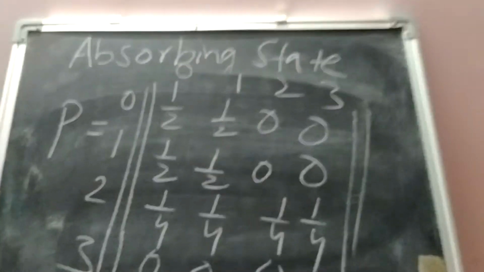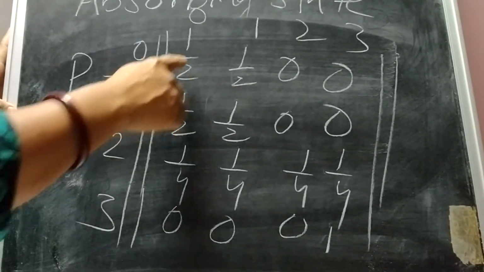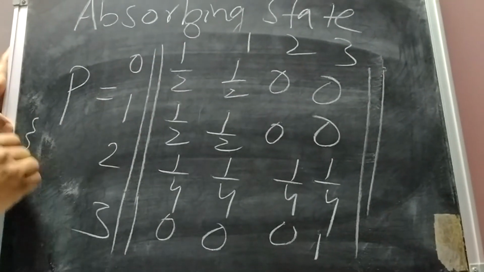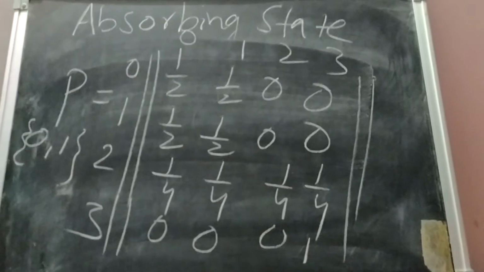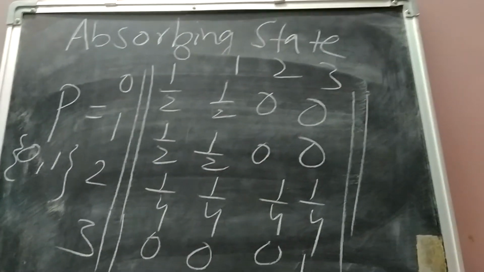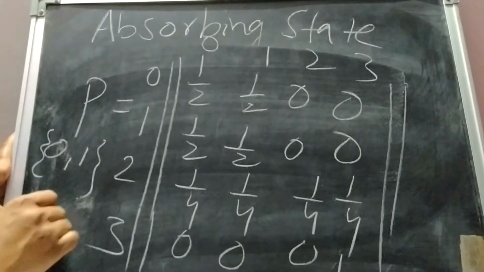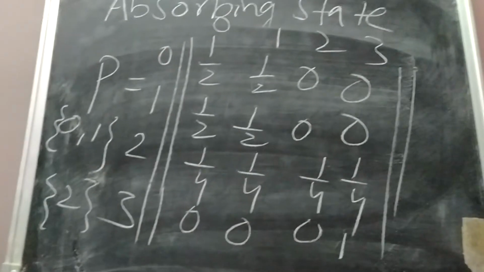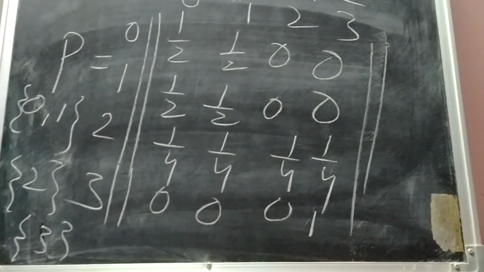First we find the equivalence classes. One class is 0, 1, because 0 and 1 communicate with each other. Another class can be state 2, because it communicates with itself. And another can be state 3.